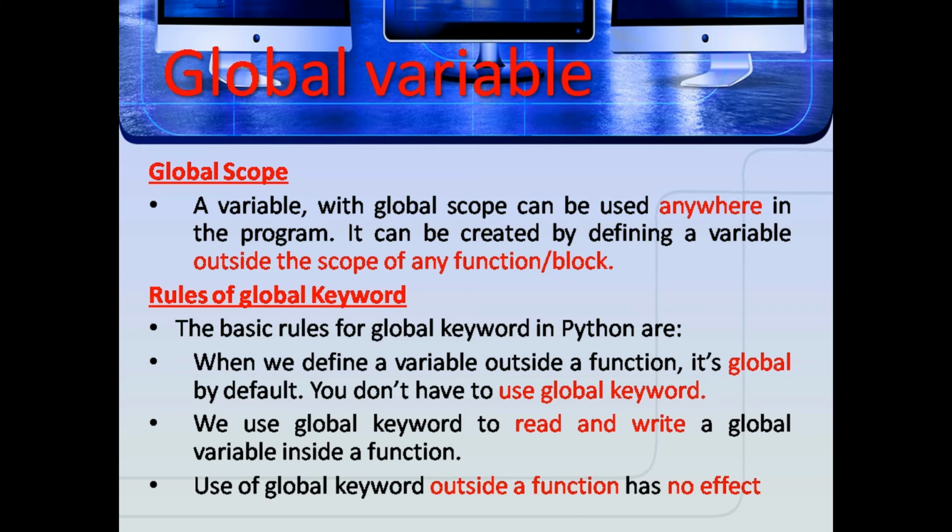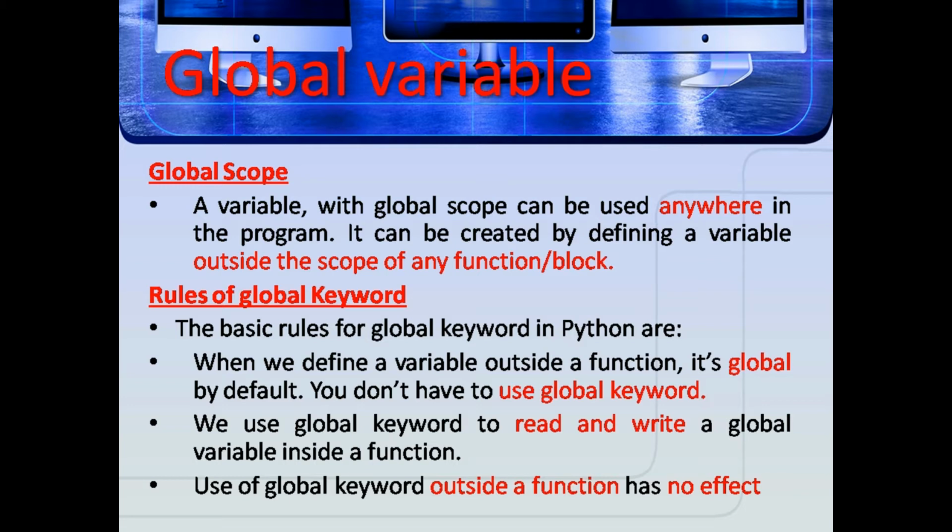Global variable. A variable with global scope can be used anywhere in the program, and it can be created by defining a variable outside the scope of any function or block. Here the rules are: when we define a variable outside a function, it's global by default. We don't have to use the global keyword.